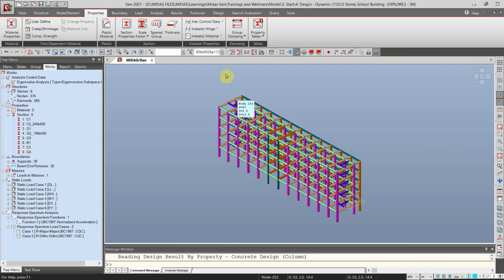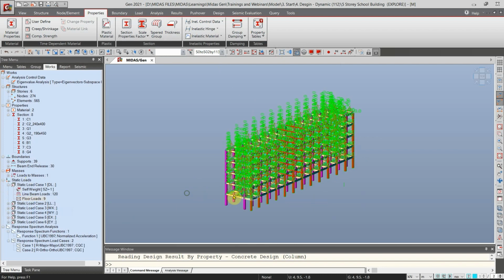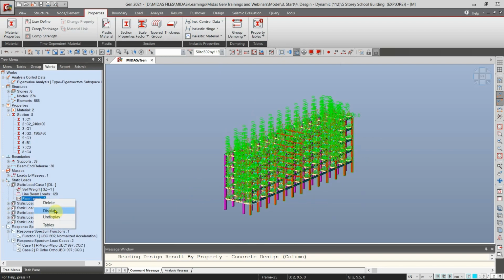Also, in this model, the loads are already defined and assigned. So if you want to verify it, we can see it here under the static loads. We can just right click the floor loads and then display. So here, okay, and then let's undisplay it.